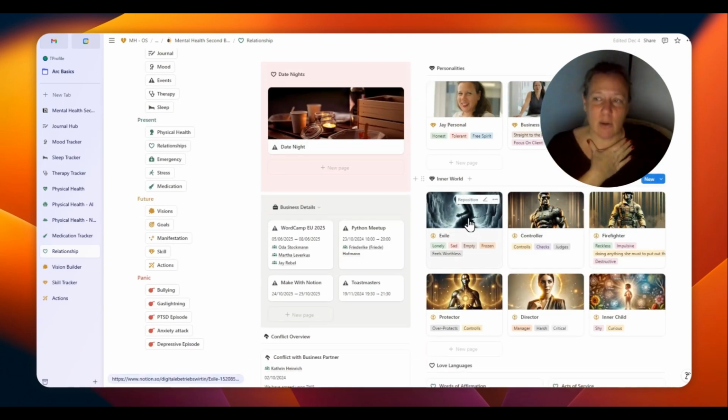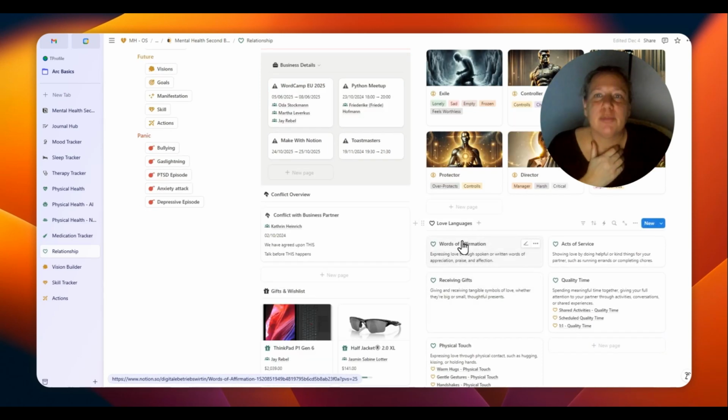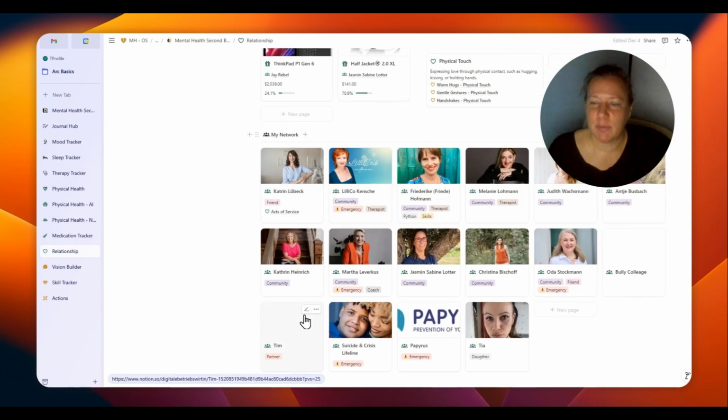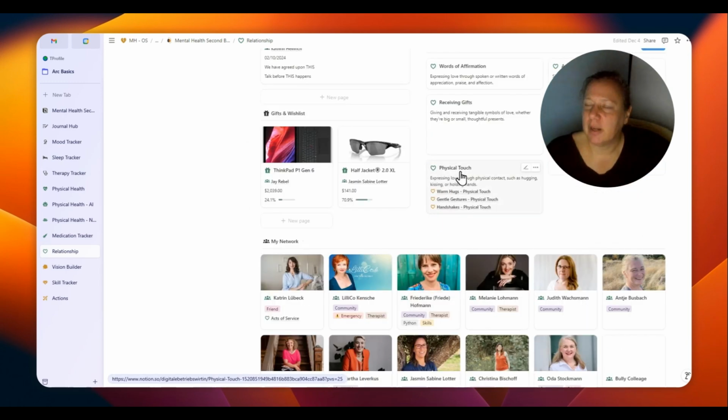But you also have an inner world, just like the inner child or whatever. You can express it here in the inner world. Maybe you've heard of the concept of love languages. You can attach love languages to the people and to your network. Here you can just add people, the most important data about them, and you connect how they want to be appreciated, how they want to be loved more. Well, it depends on what kind of relation they have to you.